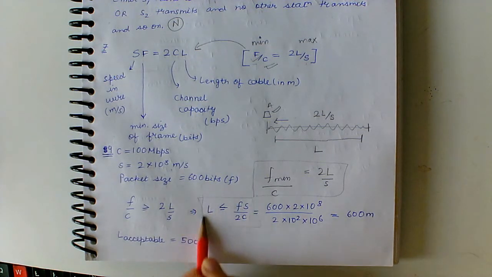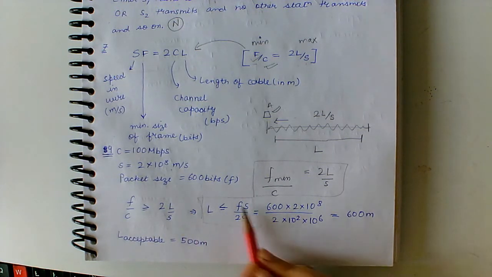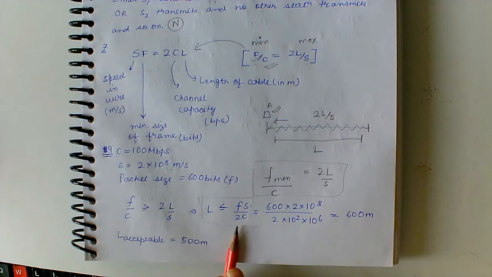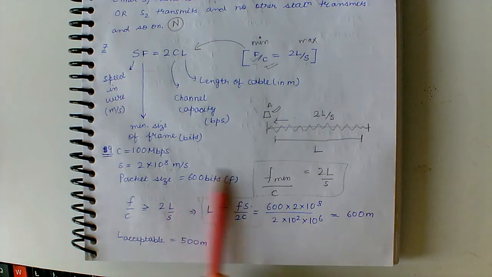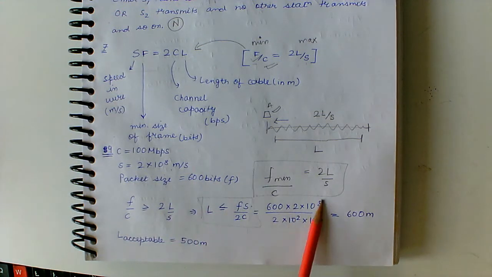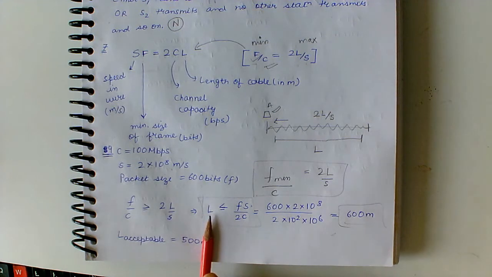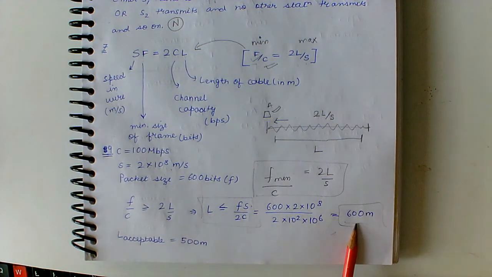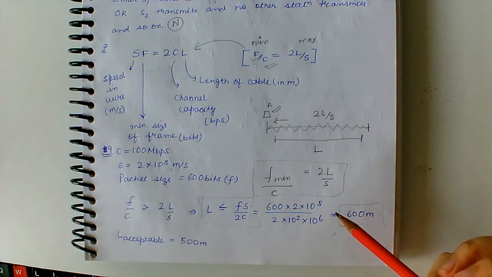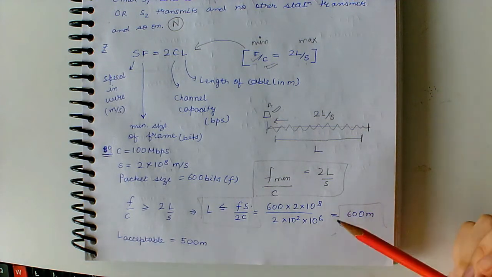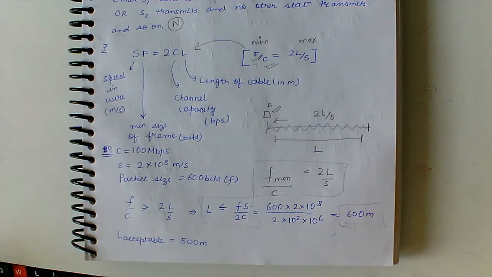So for L we get this expression: L is less than equal to Fs divided by 2C. We put the values of F as 600, S as 2 into 10 raised to the power 8 and 2C. The answer we get is 600 meters. So the length of L acceptable is less than 600 meters. So the only option here which is less than 600 is 500 meters. So the answer is option A, 500.